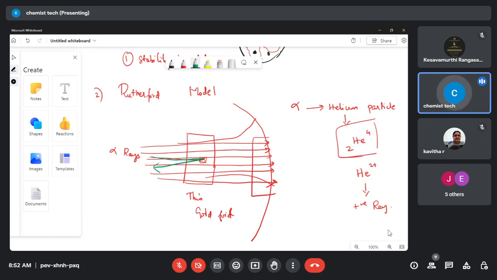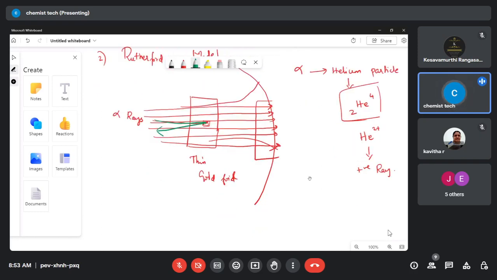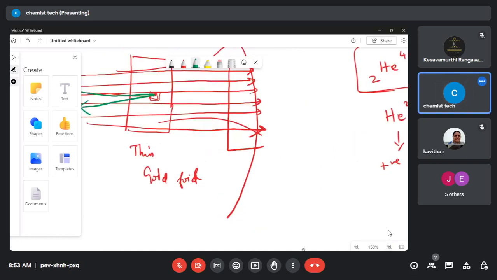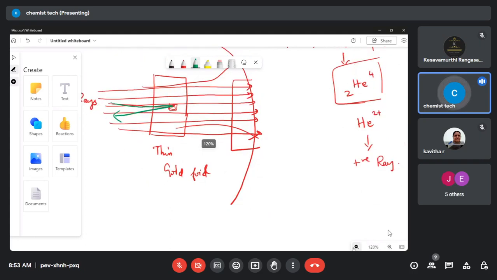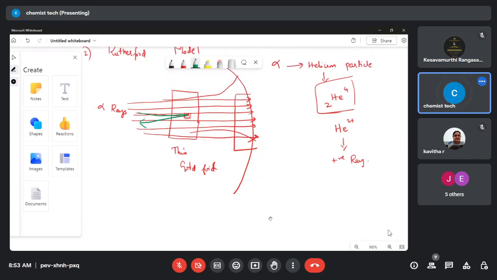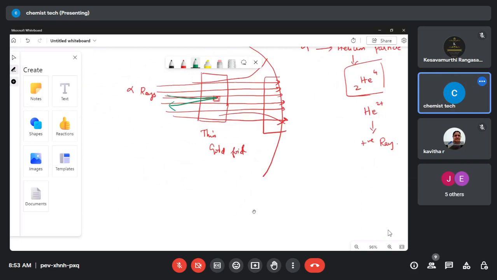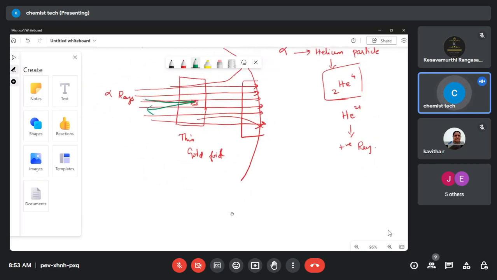So very few are deflected by a small angle, most of the alpha rays move in a straight line, and a few of them are deflected exactly back. So what's the observation, or what is the conclusion he drew from this experiment? Why do most of the rays travel in a straight line? Yes, students, why?